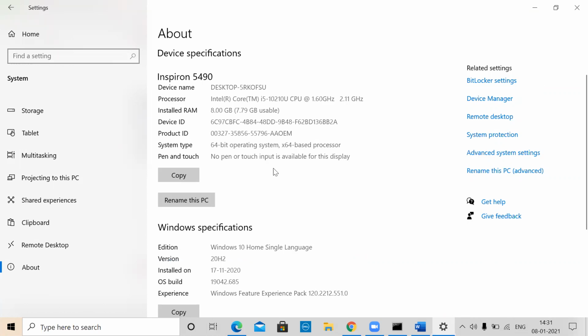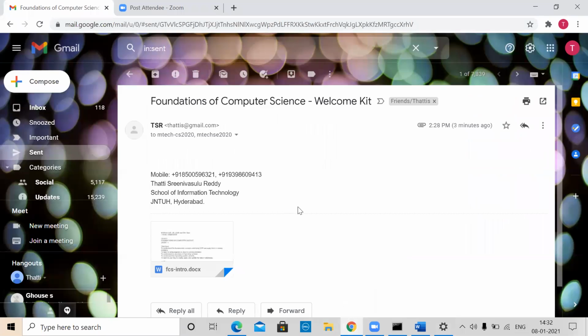Like this, you can find out which operating system you are currently running. Within settings, system, about. Slowly you need to get used to these things. So right now we require the 64-bit version.